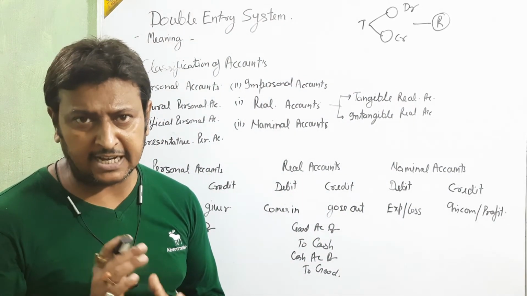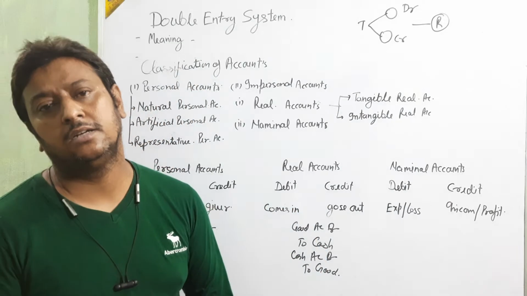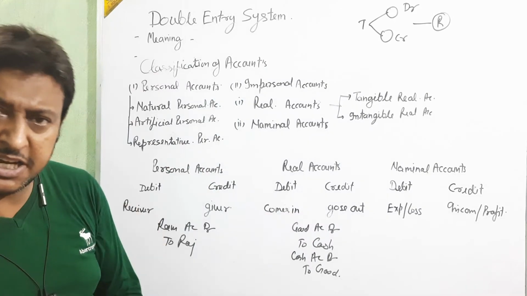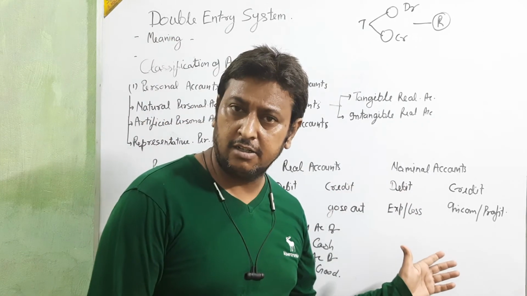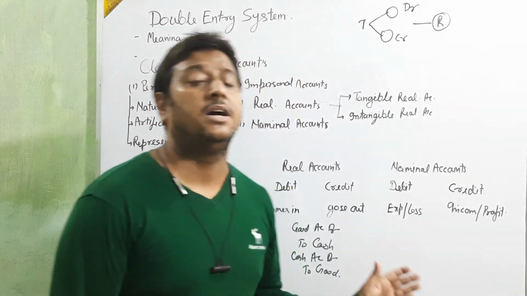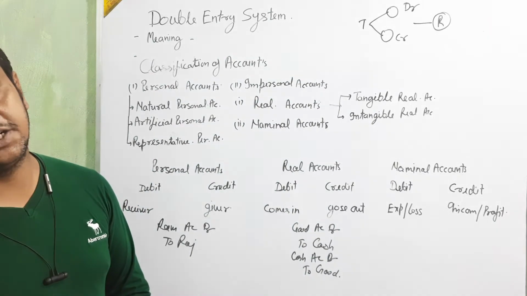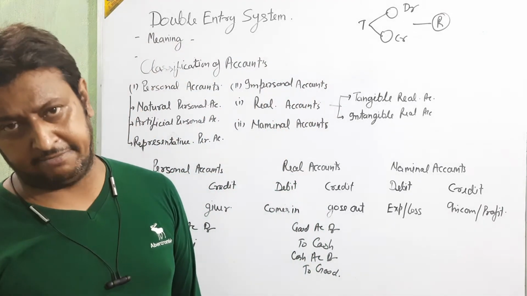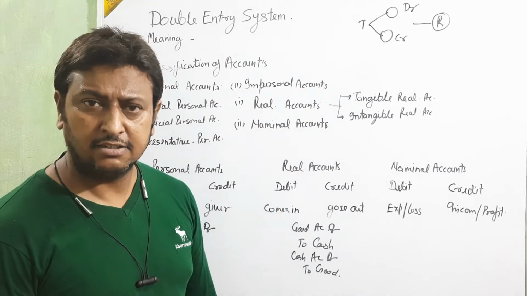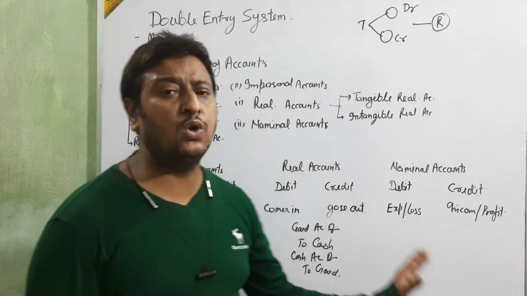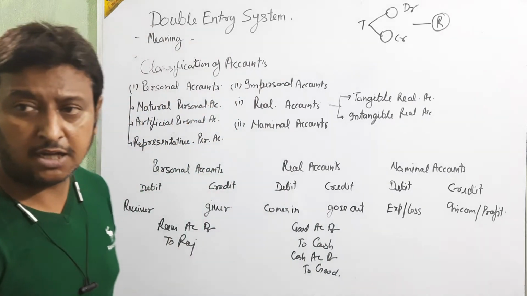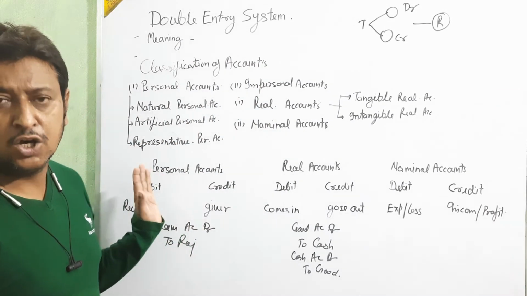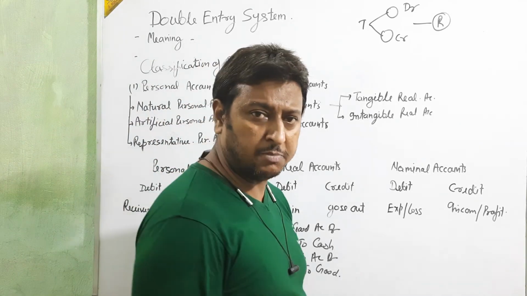Okay, clear? Interest paid means debit. Interest received means credit. Okay, beta, clear? Discount received means credit. Discount paid means debit. Okay, clear? These are the rules of all accounts. These are the rules of all accounts, beta. Clear?